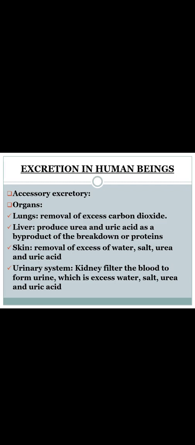And skin is considered one of the sense organs, right? It removes the excess of water and salt as well as urea and uric acid. Next is the urinary system. We have a pair of kidneys, right? The kidneys filter the blood to form urine, which contains excess water, salt, urea as well as uric acid.